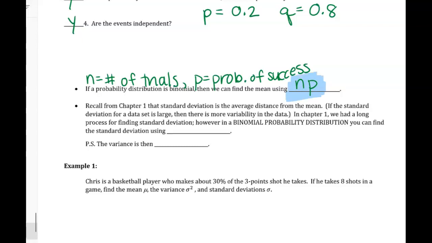So mean is np. Recall from chapter 1, or maybe you don't recall, pretend you recall from chapter 1 that standard deviation is the average distance from the mean. And if you had a big standard deviation, the data is more varied. We had a process for finding standard deviation, and it was long and kind of annoying. But when it's binomial, you can find it using the square root of npq. The variance is then npq. And again, n is number of trials, p is probability of success, q was probability of failure.